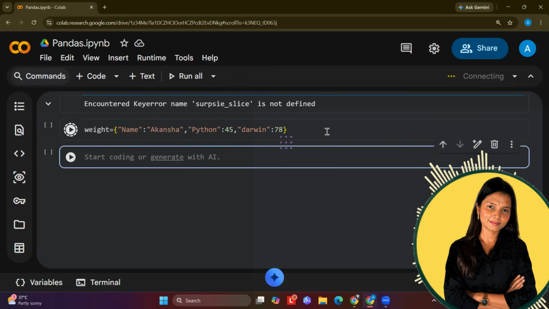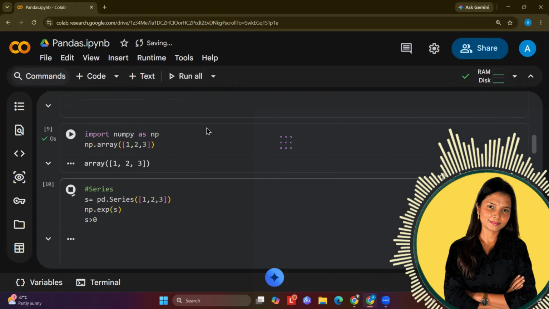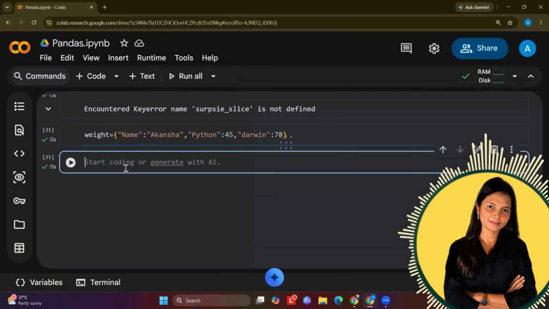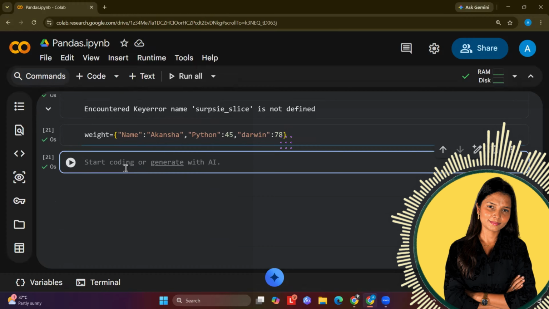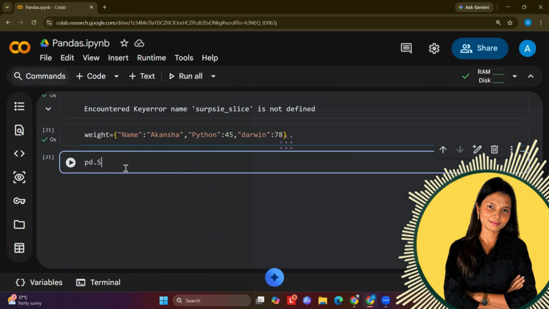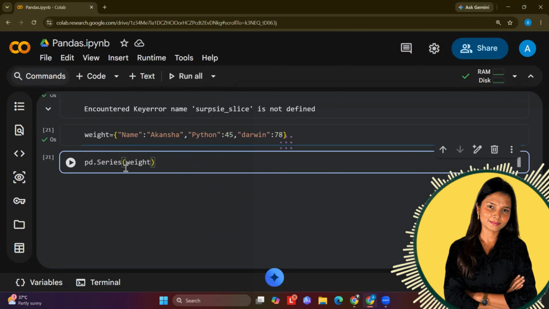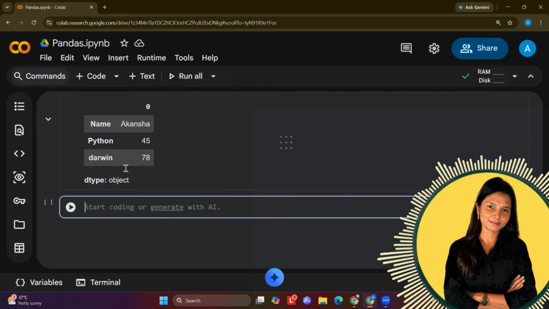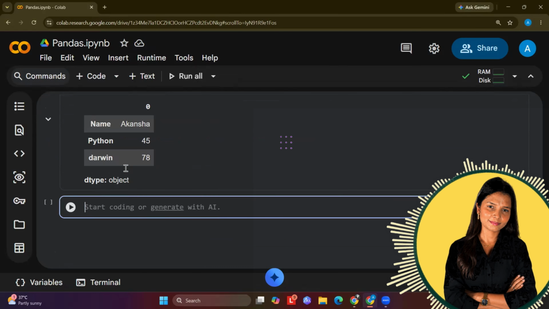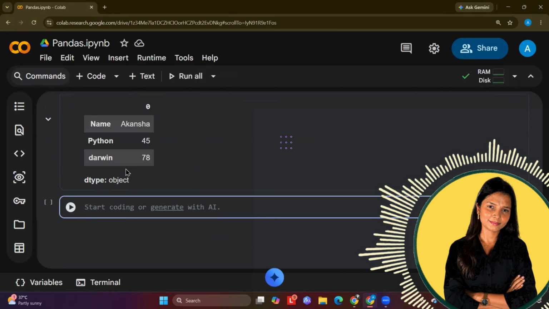So first I have created a dictionary. I will have to run all cells so that. Okay, let us go to that particular cell in which we were writing the code. Now I have created a dictionary. Using this dictionary, I will write pd.Series and pass the weight, which is my variable for the Series creation. This is how you can create it with the help of key value pairs. In this case, we were able to store key value pairs.